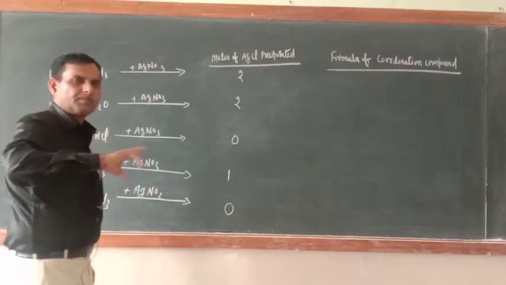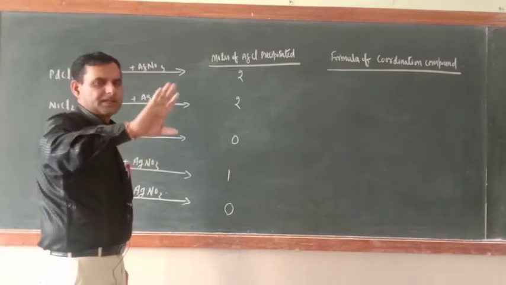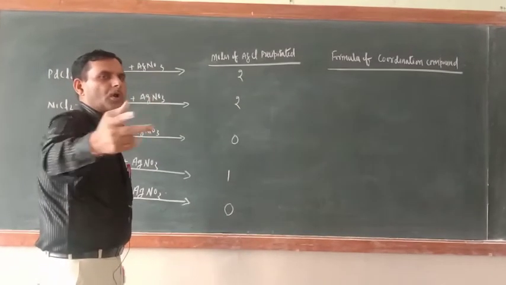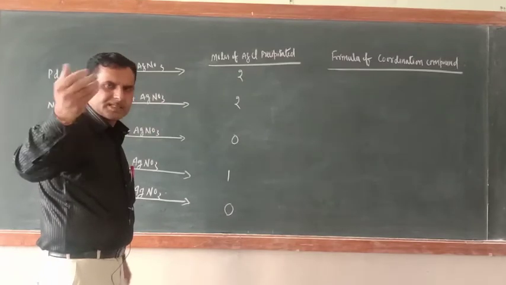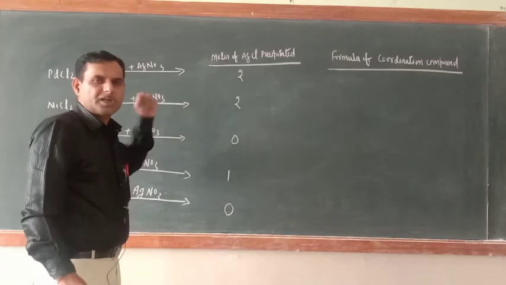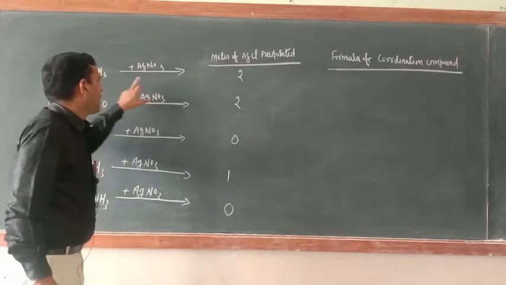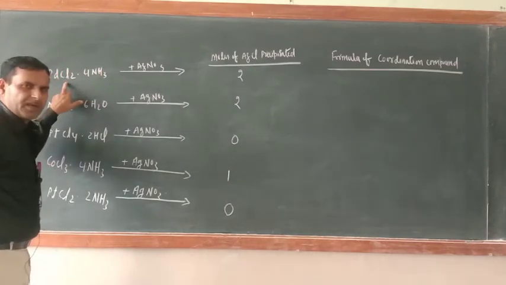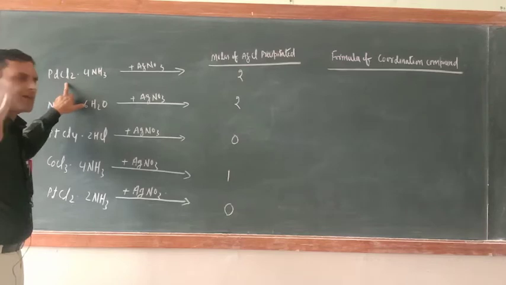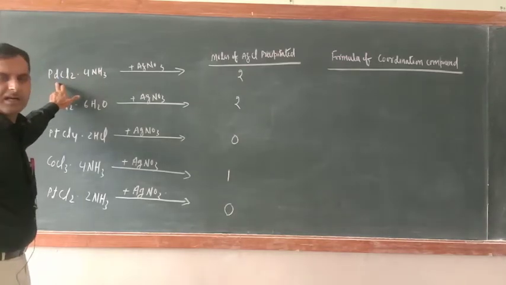But they have given the particular chemical compound, and they told it is treated with AgNO3, and that many moles of silver chloride are precipitated out. What would be the chemical formula of that coordination compound? So very easily you can write, just see here, 2 moles of AgCl is coming. So what is the meaning of this? It means 2 Cl is present in the ionization sphere, and the rest everything is present inside the coordination sphere.